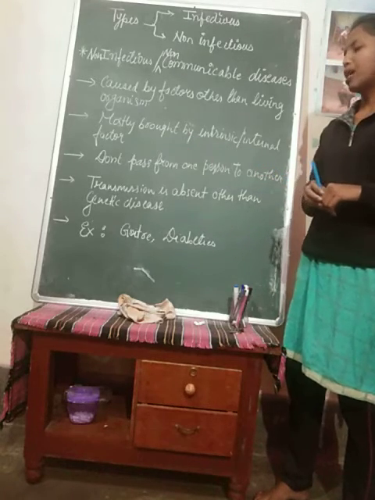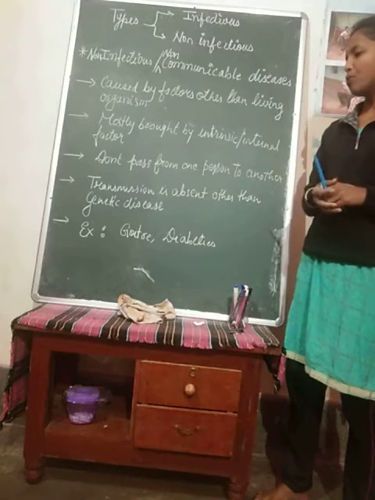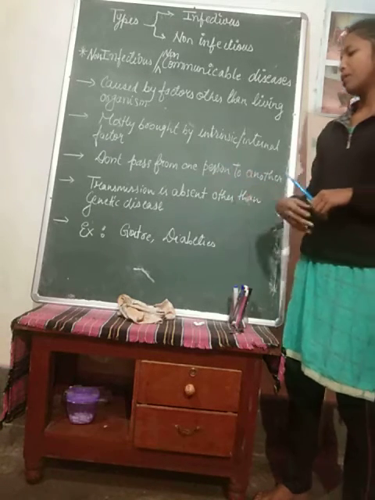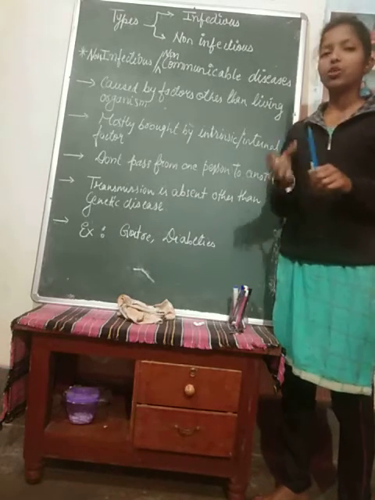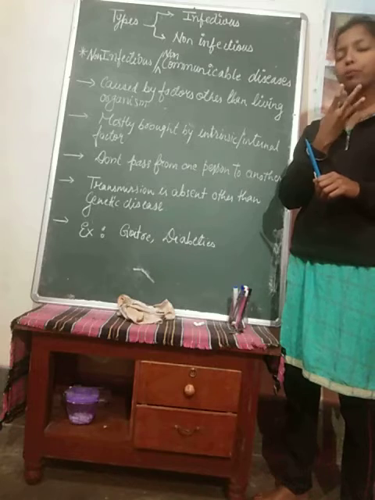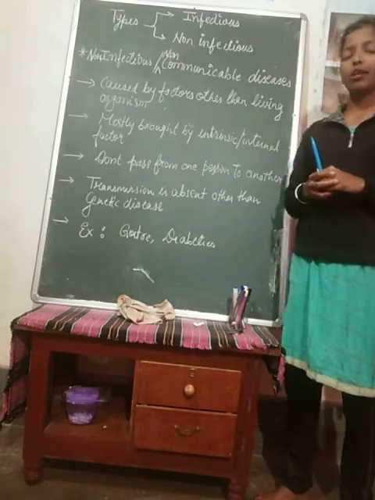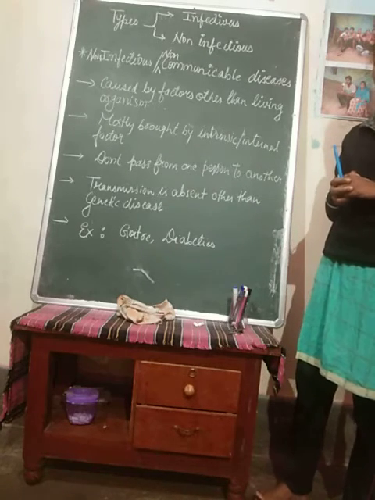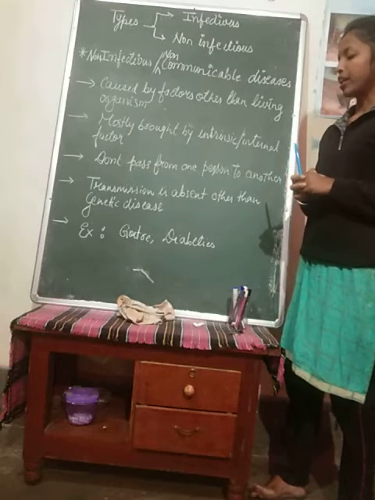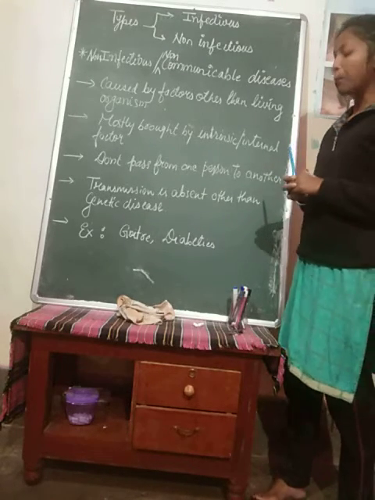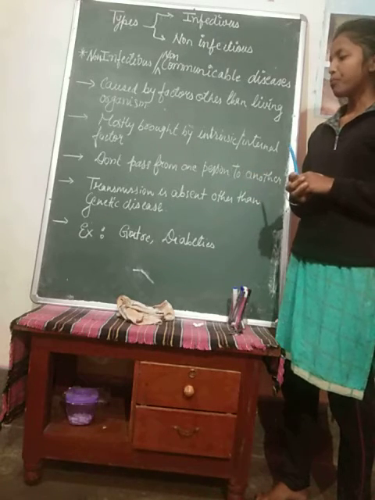Next, transmission is absent. There is no transmission because these are non-communicable diseases. They are not spreading from one person to another. An example is goiter, due to lack of iodine in the individual, which occurs in the neck. Here the front portion of the neck gets swollen. Diabetes is another, where the lack of insulin from the pancreas results in diabetes and the sugar level increases. Next example, BP, blood pressure, is also there. Alright, so these are the common examples.